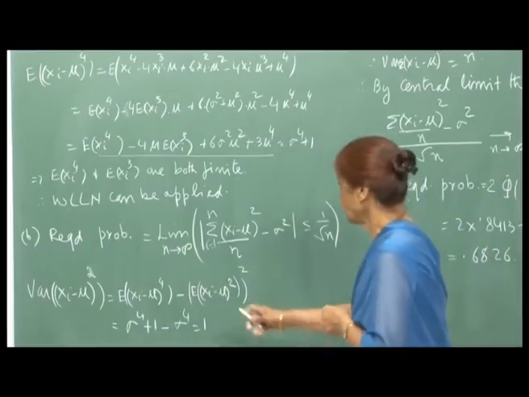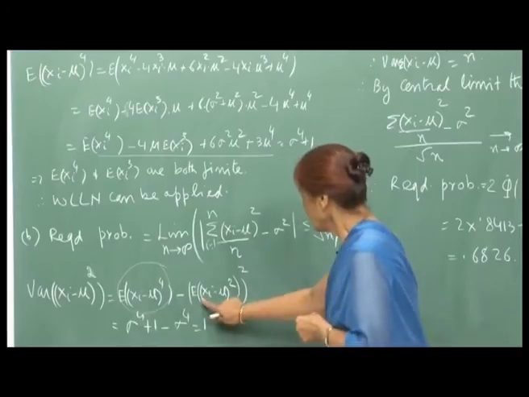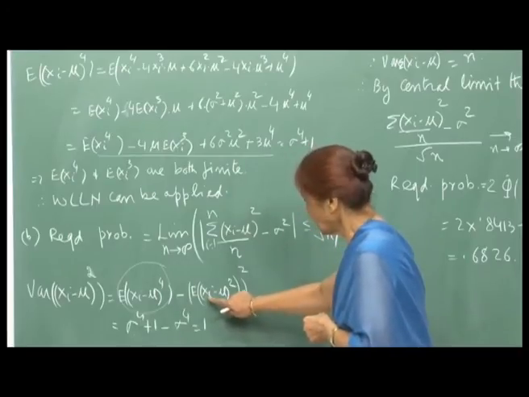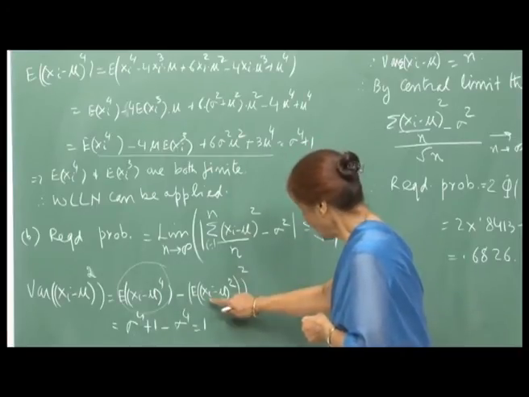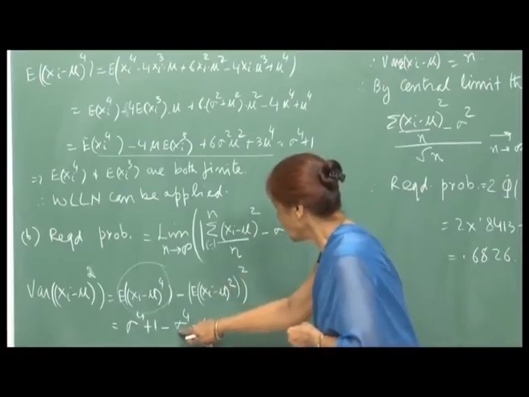So, which now, since we are given this number, which is sigma^4 plus 1, and the expectation of (x_i minus mu) whole square is the variance of x_i, which is sigma square. So, raised to 2 will be minus sigma^4.